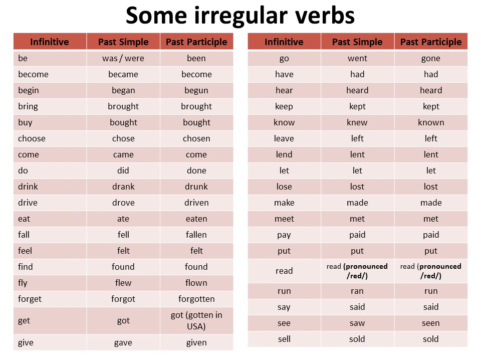Here we have a list of some irregular verbs. You should study them. Let's read some of them together. Be, was, were. The past participle is been. Become, became, become. Begin, began, begun.